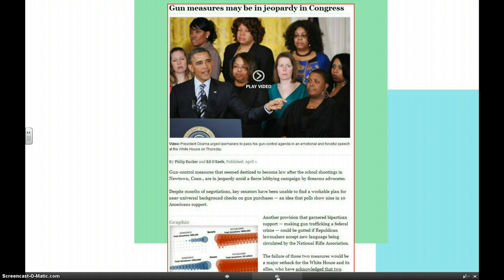So one good thing about informational text is they're usually written very clearly, so it's very easy to pick out the main ideas. For instance, in this one, and in a lot of news articles, the first sentence here is basically our thesis. So this one says, gun control measures that seem destined to become law after the school shootings in Newton, Connecticut are in jeopardy amid a fierce lobbying campaign by firearms advocates. This is basically our thesis. The rest of this article is going to talk about how these gun control laws are being stalled in Congress.